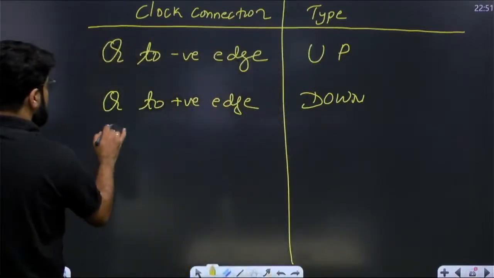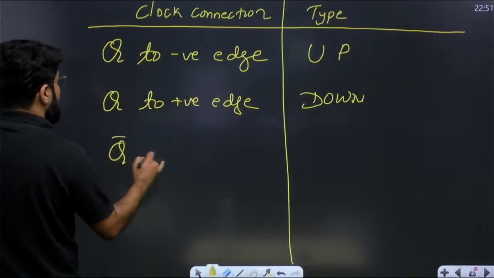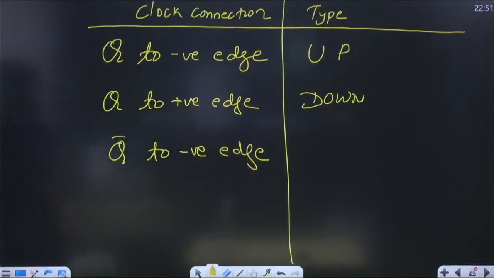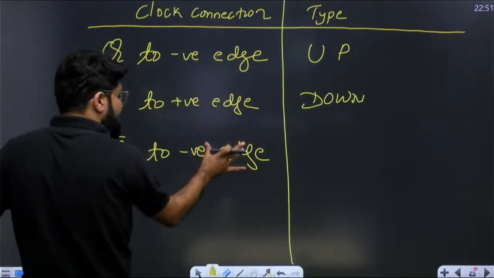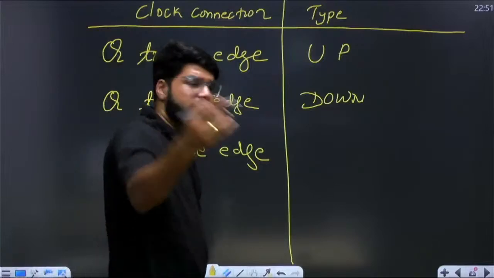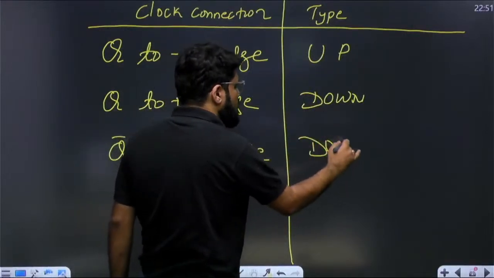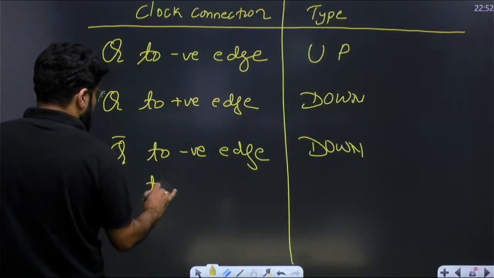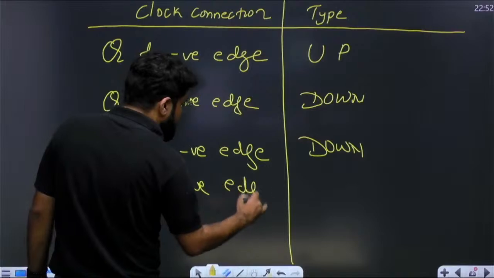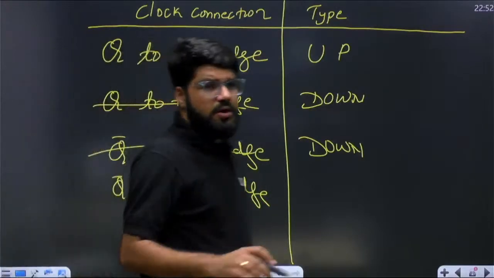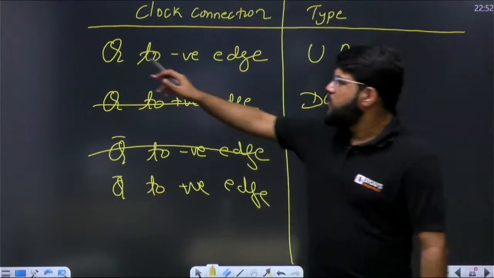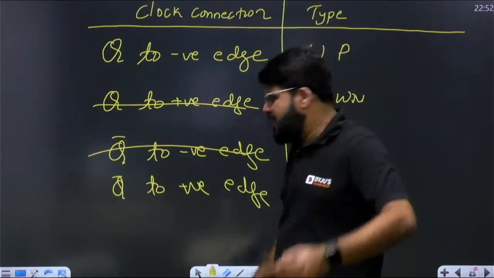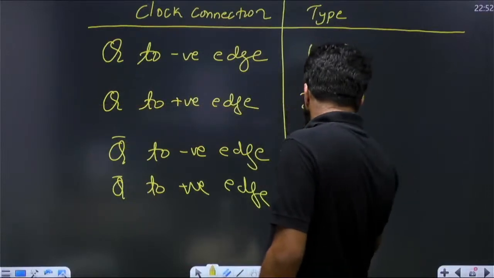Now if it is Q bar to negative edge, then what is the result? Negative edge remains as it is, Q to Q bar, one change, so the type changes. Up again becomes down. Next, Q bar to positive edge. Only see with reference to the first one, Q to negative edge. Q bar to positive edge, both change: up to down, down to up, two times change. So this has to be down.